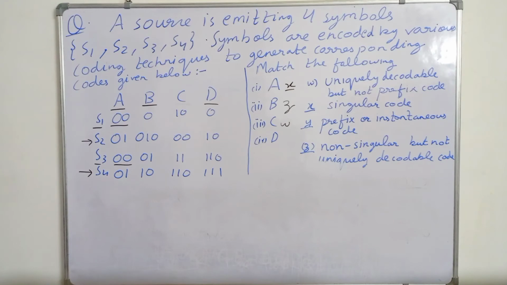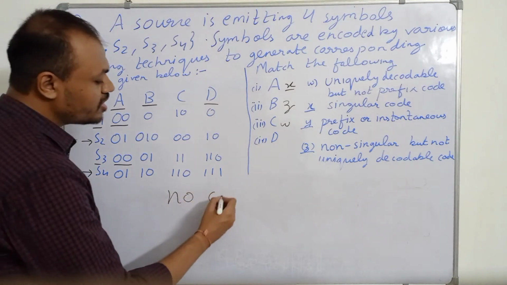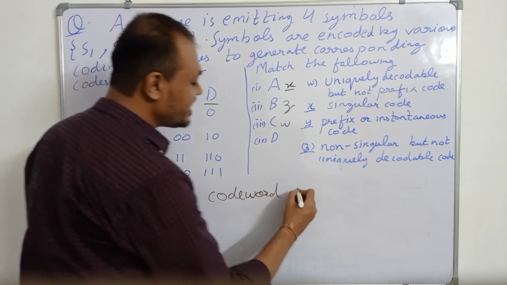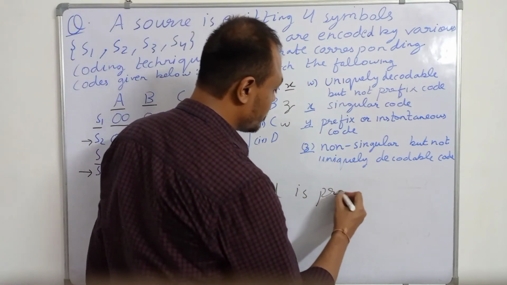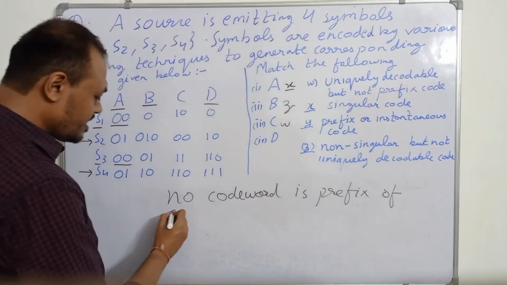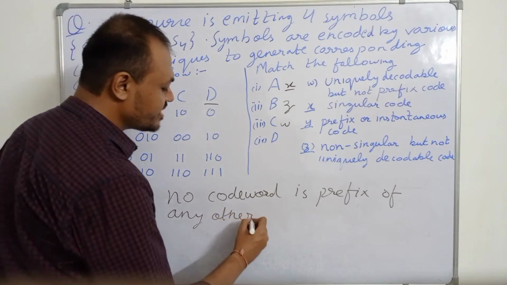First we have to understand what a prefix code is. In a prefix code, no code word is a prefix of any other code word. This is called a prefix code.